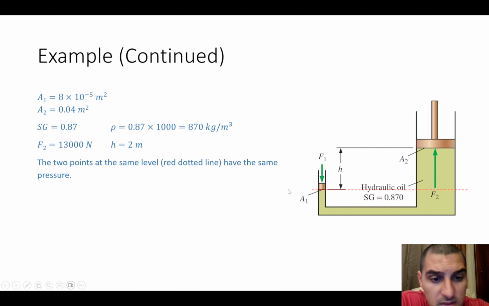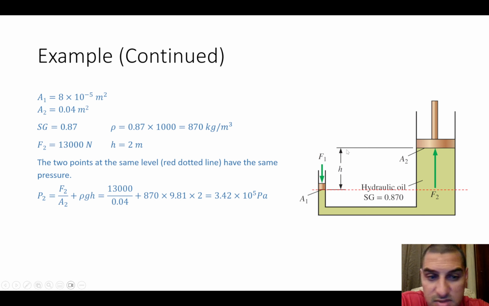At this point the pressure is F1 over A1. We don't know F1, but we know A1. And at this point, the pressure is going to be the pressure by the car and the head of this hydraulic fluid. This is the only difference between this case and the previous. P2 is F2 over A2 plus rho g h, which is the pressure due to the height of the hydraulic fluid on this side. We know the force, the area, the density, g, and the height, so we know everything.